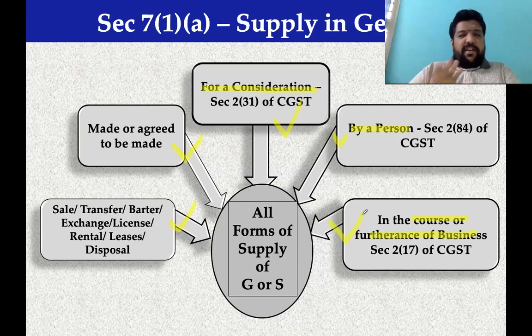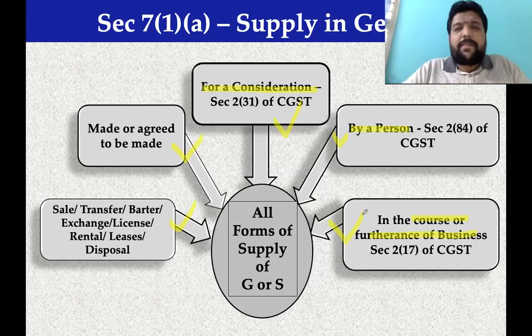So the daughter-in-law went to a jewelry shop, gave all those old jewels and picked up 100 new sovereigns. It's a clear exchange. That's all.